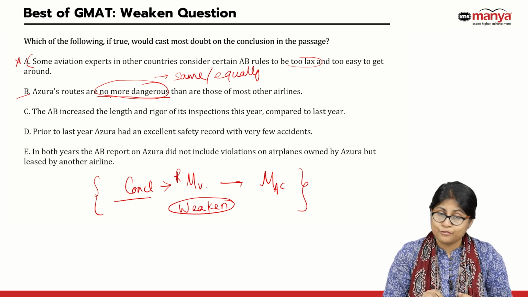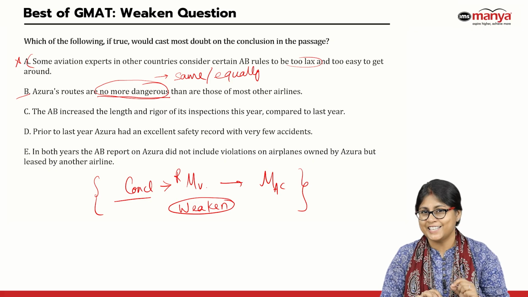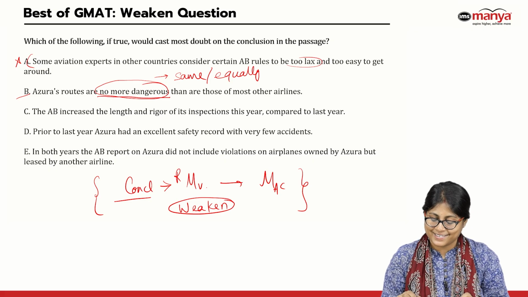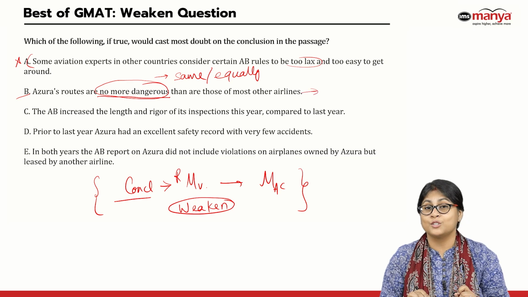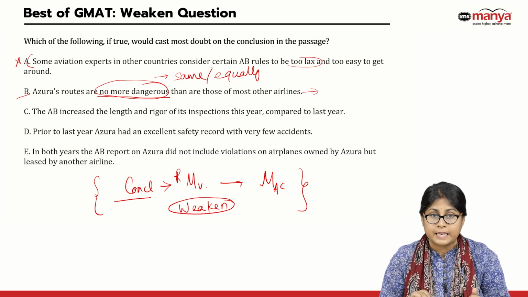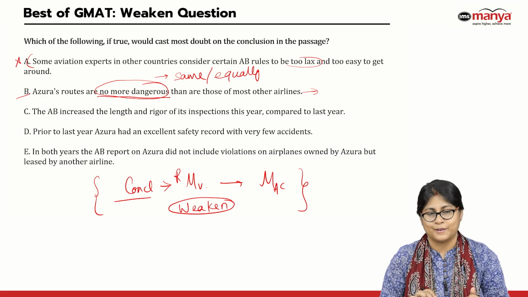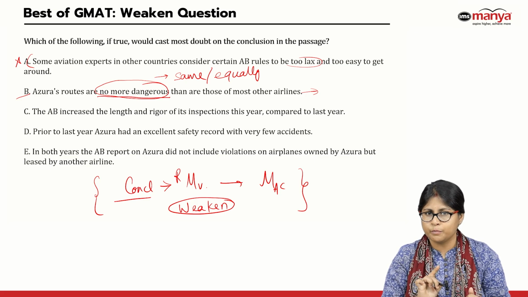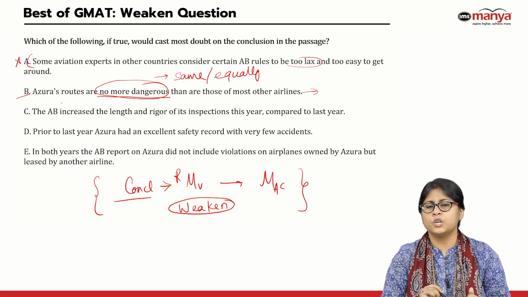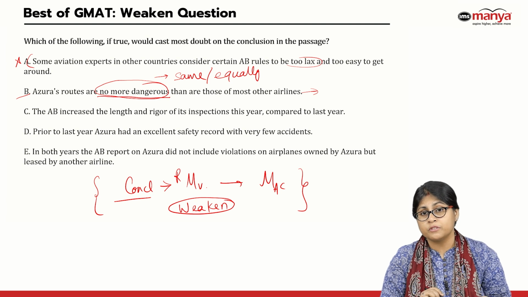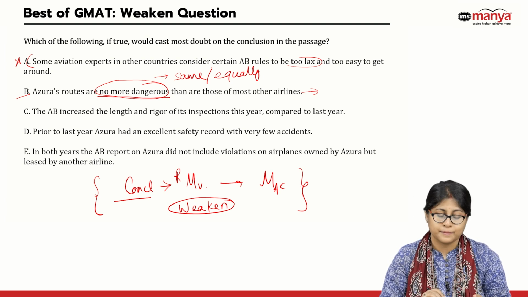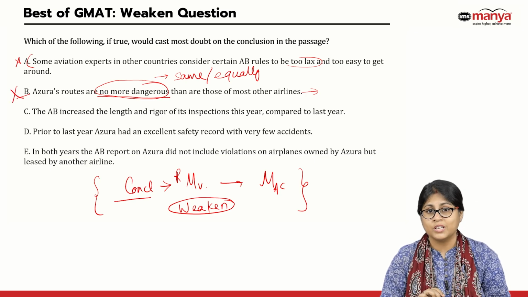Think about it. If this option would have been phrased in a slightly different way, that Azura's routes are more dangerous than the others, right? If this option would have said that Azura's routes are more dangerous than the others, then this option could be a good weakener. That okay, maybe the routes are more dangerous, that's why they had more accidents and not because of the reported violations, right? But here it says they're equally dangerous. Then what stands to be the reason for more accidents? Possibly reported violations is fair to say. So B definitely doesn't weaken.